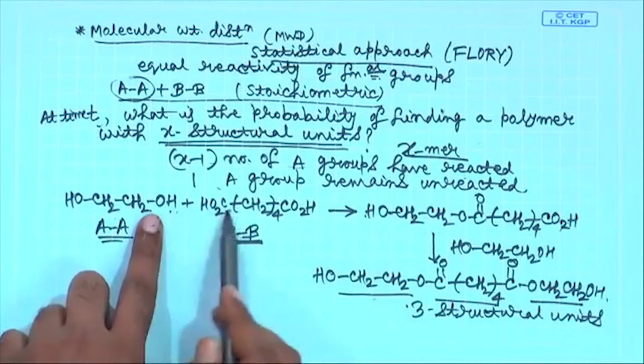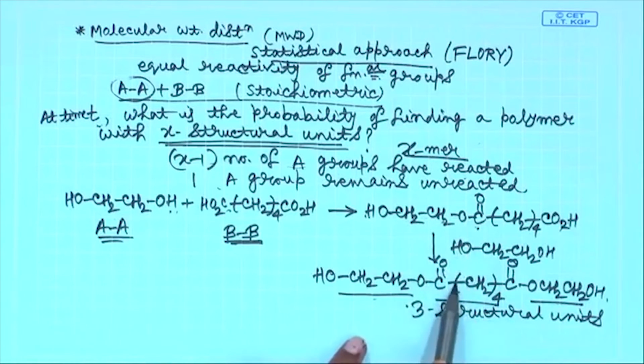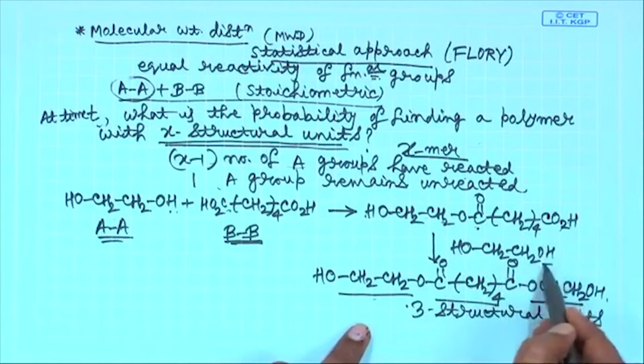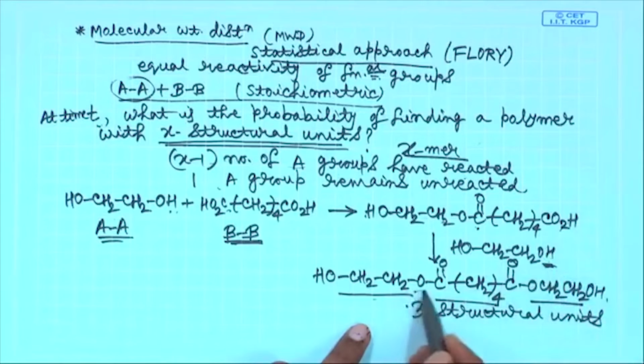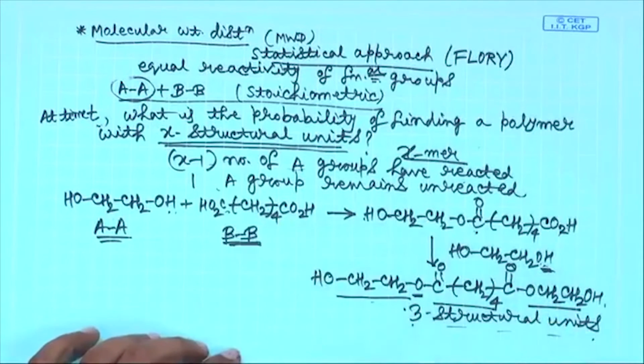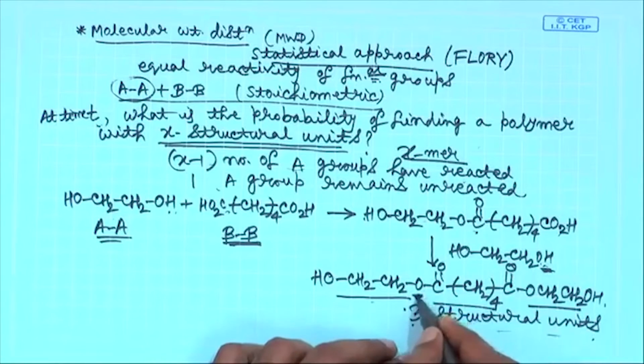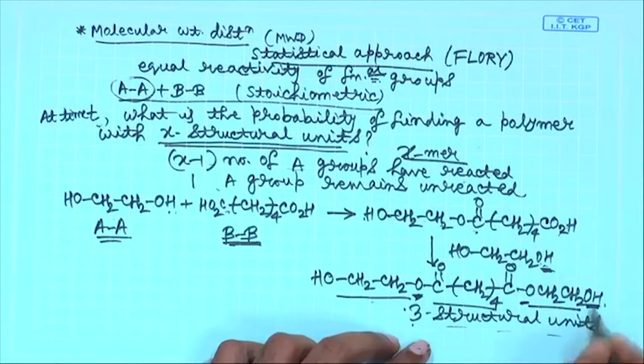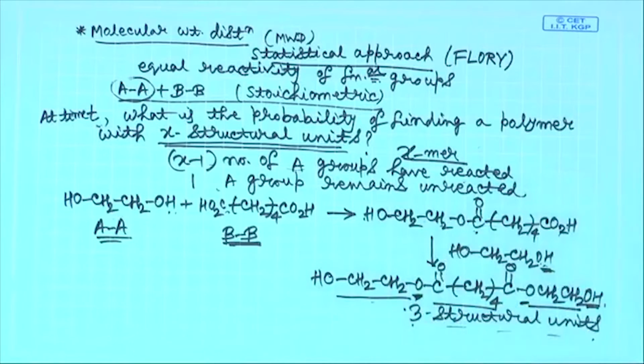In the second step another alcohol group has reacted. So, basically in order to create 3 structural units 2 alcohol functionalities have reacted, and how many remain unreacted? One alcohol functionality remains unreacted, on this side, for example, here.